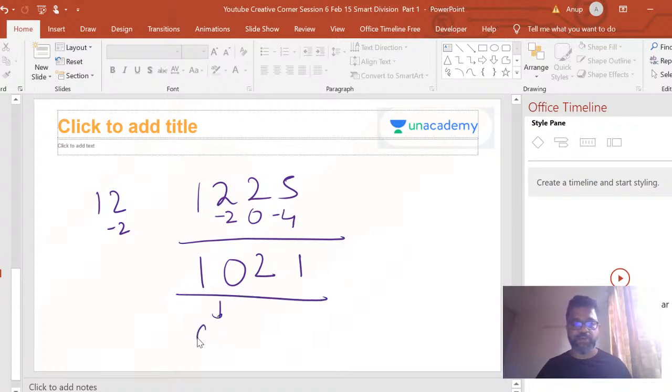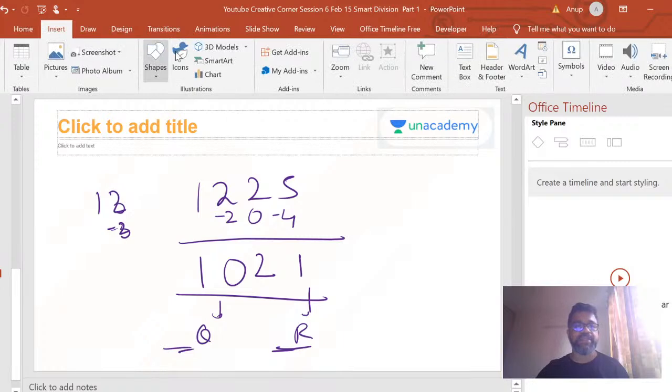That's it. Quotient, remainder. See how beautiful and easy it is to do a division, compared to that complex method that we have, right? This is quite easy. So if your divisor was 13, here it will be minus 3. That's all. Then you will always multiply by minus 3, right? That's all. All right.